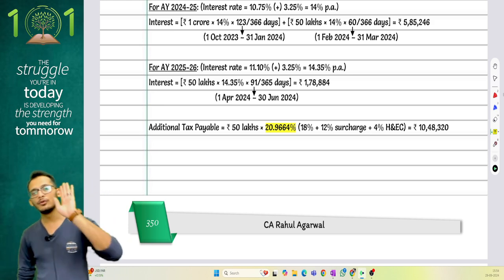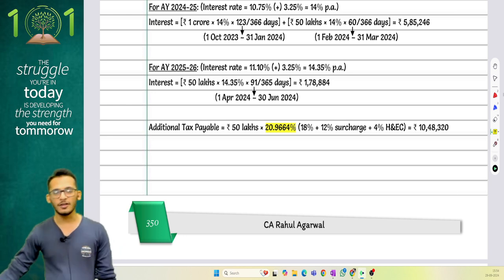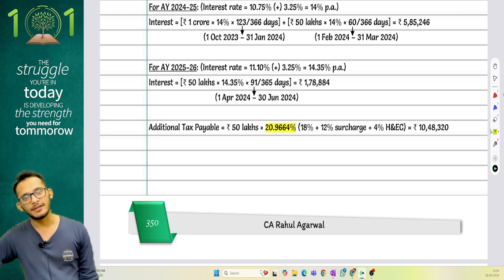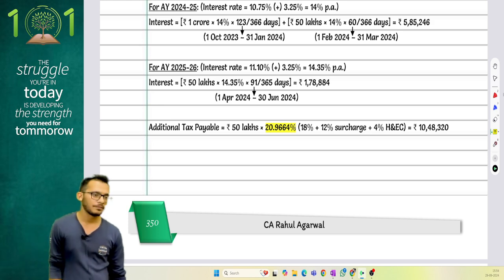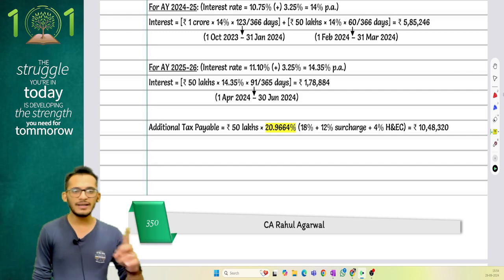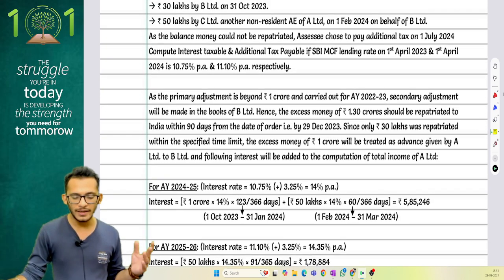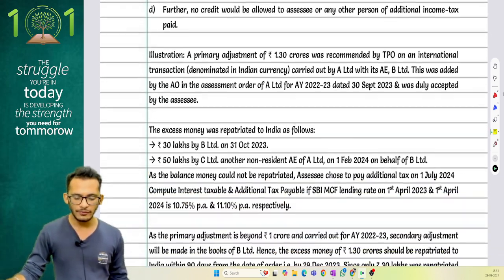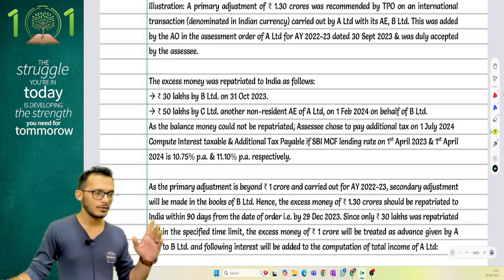Until the day you don't pay the 20.9664, you will pay interest cost. After that period, you will stop levying interest as an income. This is a one-time measure given back to you. I'm scrolling up and giving you the example, people. If you want to note down or check the example, you can check this example.